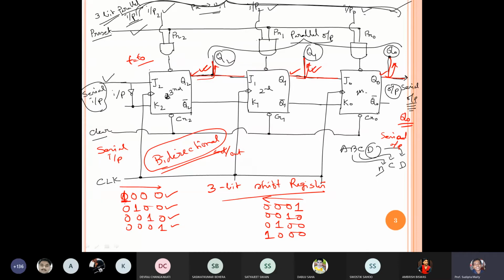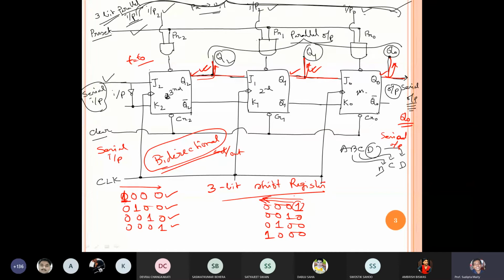Now you observe, this one is moving from left to right. Agree? If I have any shift register and the bit is moving from left to right, then it is called a right shift register. Left to right, it is shifting, so it is a right shift register. I'm just giving the idea. By observing the output, if the bit is moving from left to right, then it is called a right shift register. Similarly, this one is moving from right to left, so it is a left shift register.